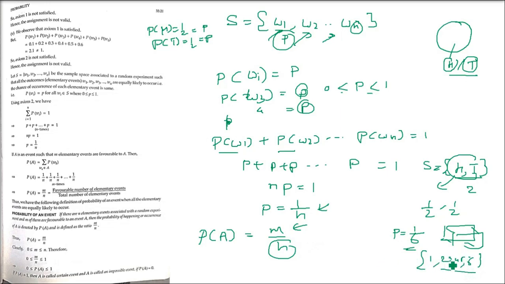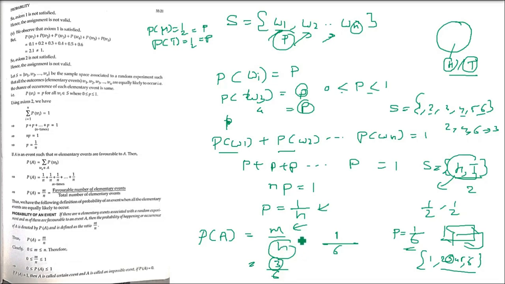See, in a die, what is the probability of 3 coming? You know it is 1. The total numbers are 6. So 1 by 6. The probability of getting any number is 1 by 6. But if you say even number, let me write it again. The sample space is 1, 2, 3, 4, 5, 6. The even numbers are 2, 4, 6, so there are 3 favorable cases and 6 total cases. So 3 by 6 is the probability of getting an even number. For the odd number also it will be 3 by 6.